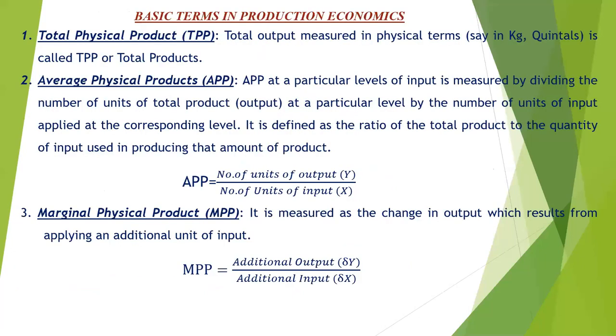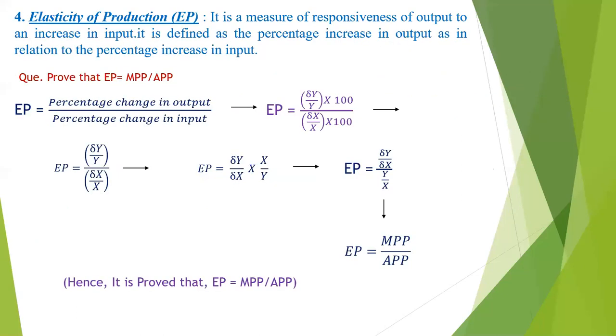In MPP, we are just thinking about how much the quantity of x changes, and due to the change in x, how much the quantity of y changes. But in elasticity of the production, we are thinking in percentage: how much the percentage of x changes, and due to the percentage change of x, how much the percentage of y changes. That is the elasticity of the production.